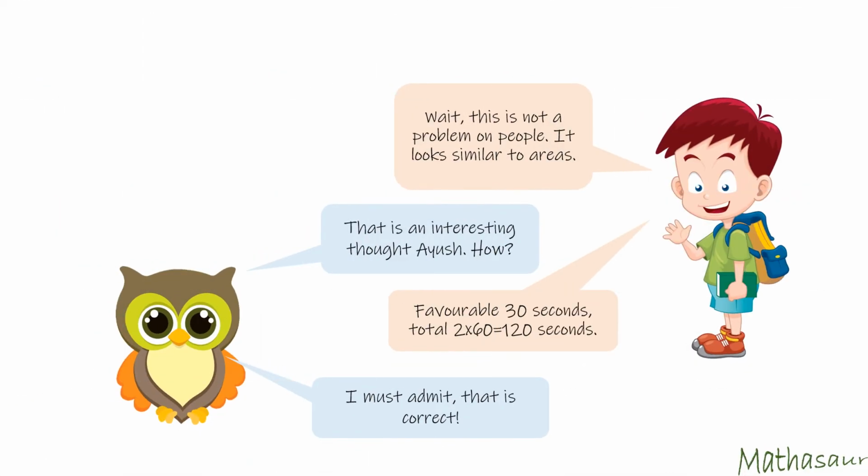Wait, this is not a problem on people. It looks similar to areas. That is an interesting thought, Ayush. How? We could measure this on a time scale. So the first 30 seconds are favorable and the total 2 minutes, or 120 seconds, is my total number of outcomes. I must admit, that is correct.